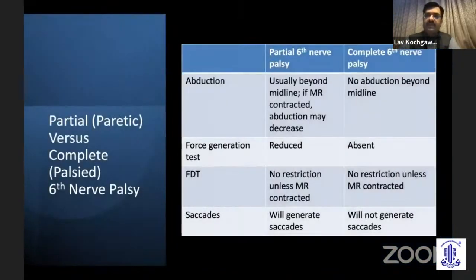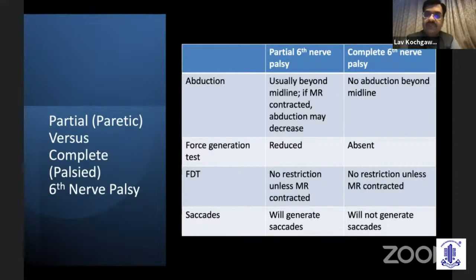Now, again, important is how do we differentiate between a partial 6 nerve and a complete 6 nerve palsy? And this is, again, very important in adult cases. Most of the times, in a partial 6 nerve palsy, the eye may be able to go beyond the midline, but if there is contraction of the medial rectus, then that may not be there. But in complete 6 nerve palsy, in no situation does it go beyond the midline.